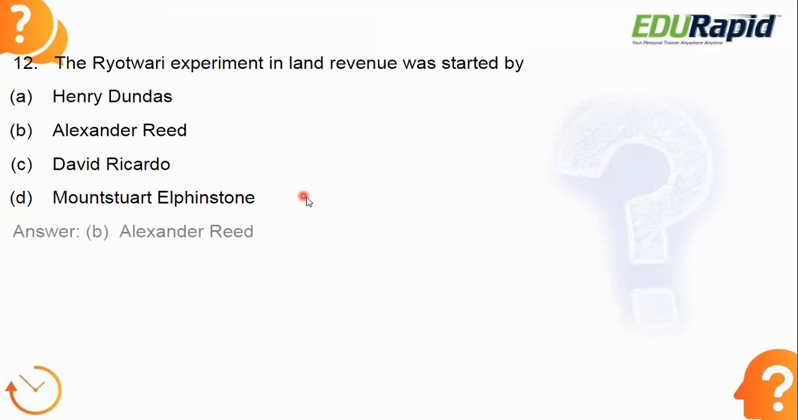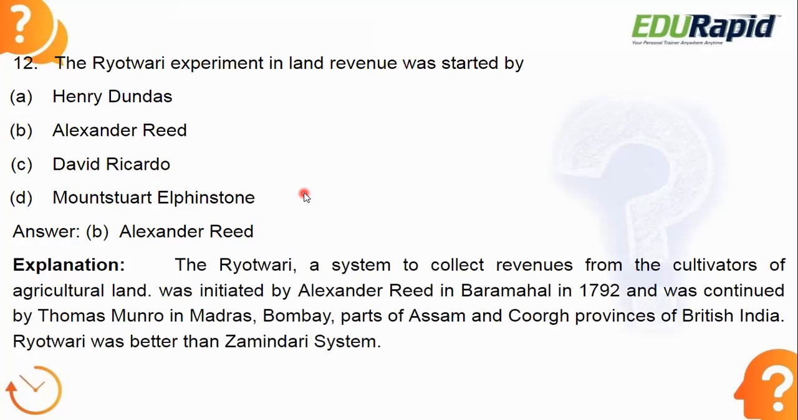Okay, let's see the answer. Answer is B, Alexander Read. Ryotwari, a system to collect the revenues from the cultivators of agriculture land. By the name only you can understand Ryotwari. So what does Ryot mean? Ryot means nothing but farmer.